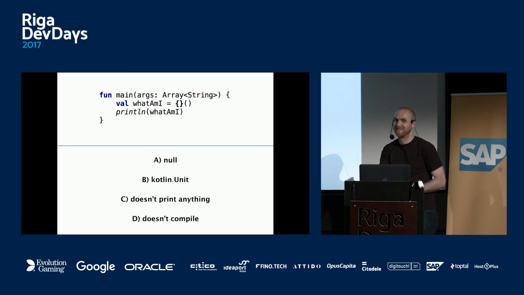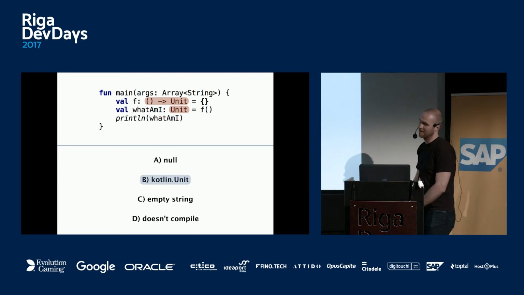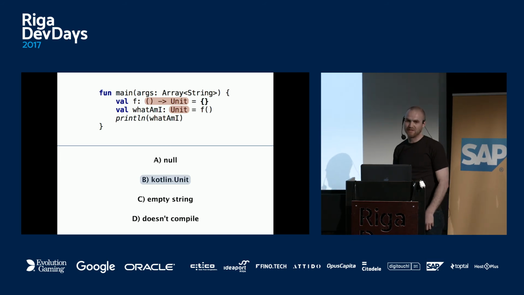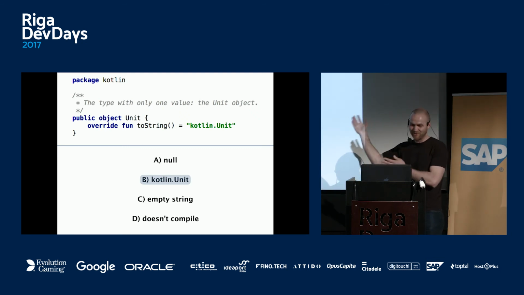Anyone wants to go? Yeah, it's B. And this is because these are the actual types. It's a lambda, which just returns Unit, and this is the actual source code for Unit. It's very concise. This is the actual Unit in Kotlin.